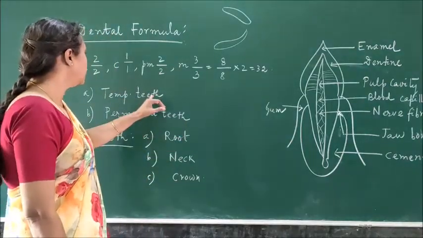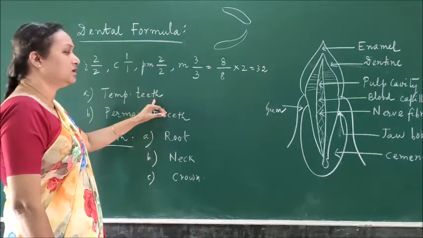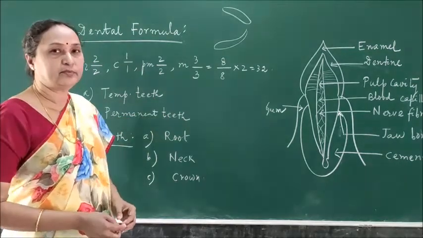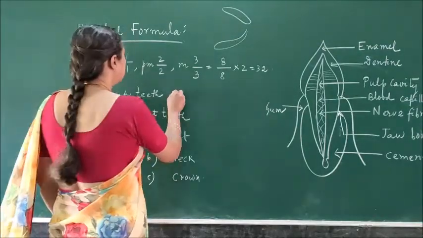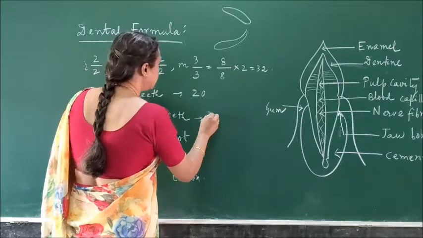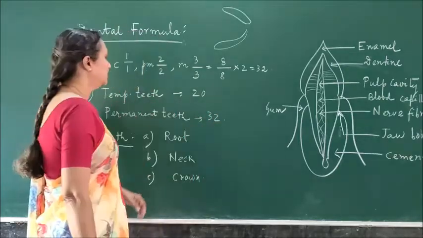Then in human beings, depending on the presence, there are 2 types of teeth. One is the temporary or deciduous or milk teeth, and the other is the permanent teeth. So milk teeth are 20 in number, whereas the permanent teeth are 32 in number.